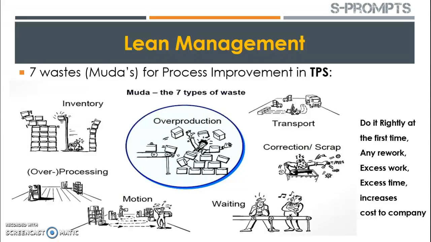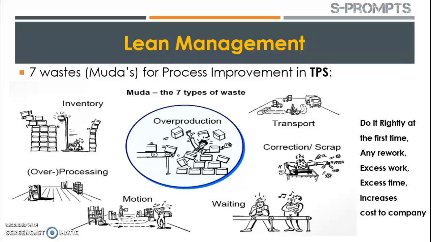If the products are not manufactured rightly the first time, the rework and correction of the material will increase the scrap, and scrap is nothing but wastage of material, and any wastage is again increasing cost to the company. So minimize this scrap and correction.